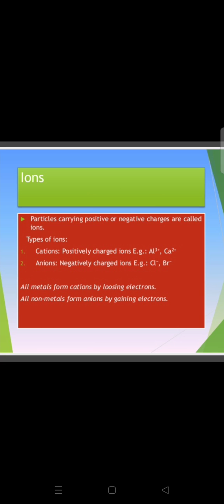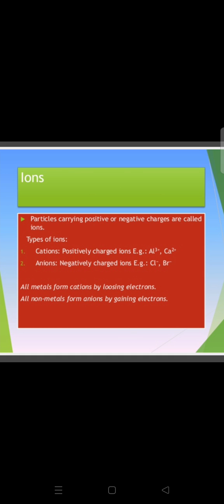Okay, but what happens if the number of electrons is less? If electrons are donated or accepted, there is an imbalance between the protons and the electrons, and eventually that atom does not remain neutral. Thus atoms become positive or negative. So if any atom is positively charged, then it is called a cation.